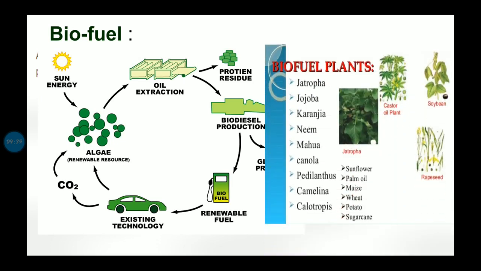And these are renewable fuels of the future. Here are some names of the plants through which biofuel can be obtained: Jatropha, Jojoba, Karanji, Neem, Canola, Camelina. All these types of plants can yield biofuel.